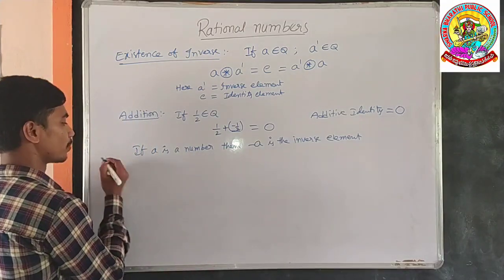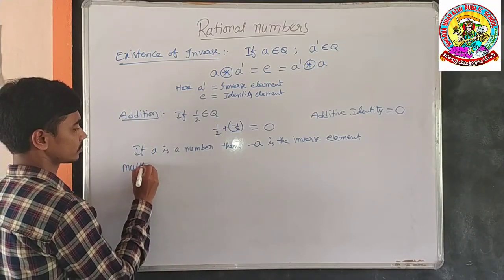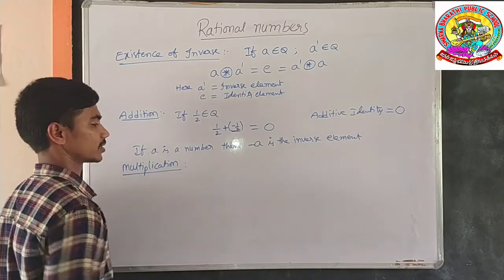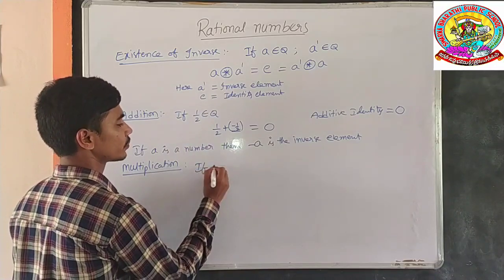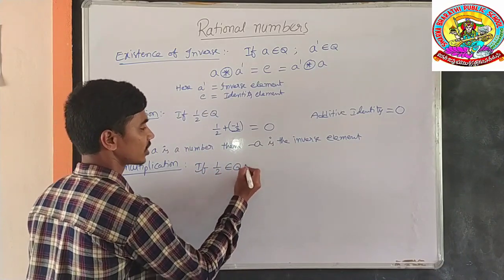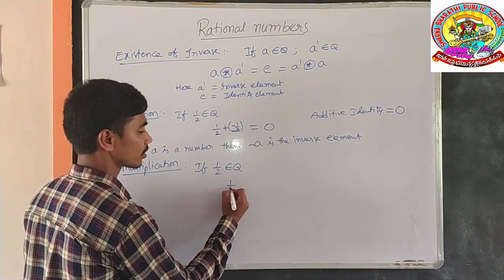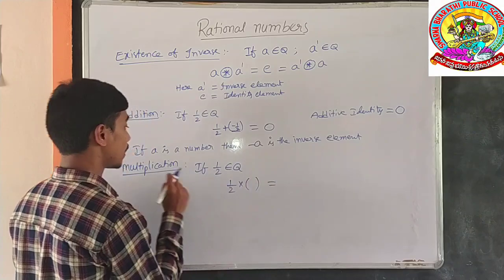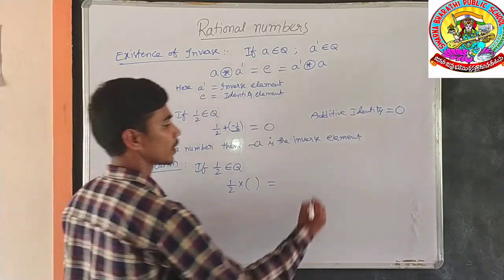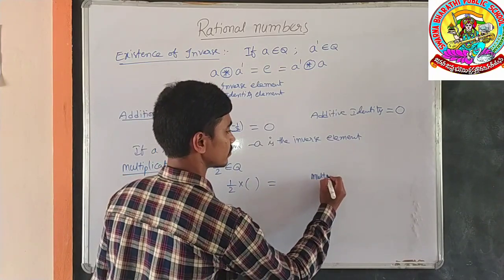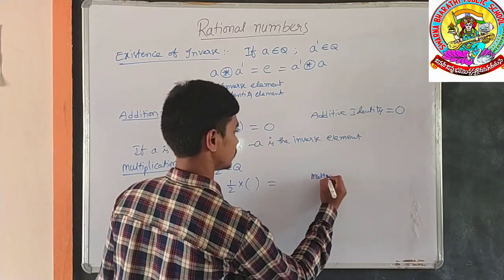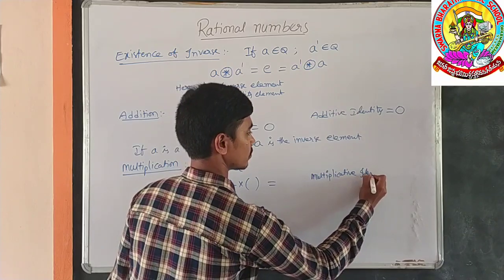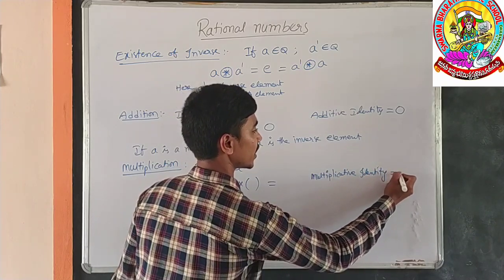Next, under multiplication, with the same example, if 1 by 2 belongs to the rational numbers, then what should be multiplied with 1 by 2 to get the multiplicative identity? What is the multiplicative identity? 1.